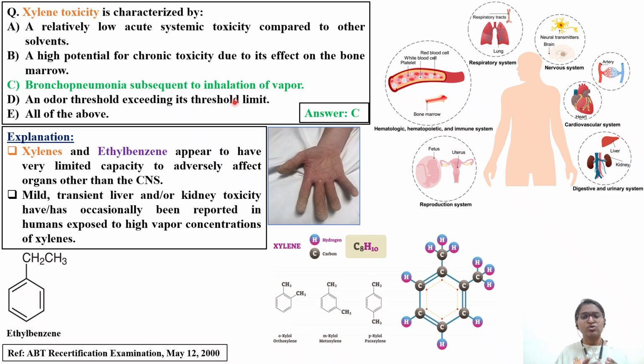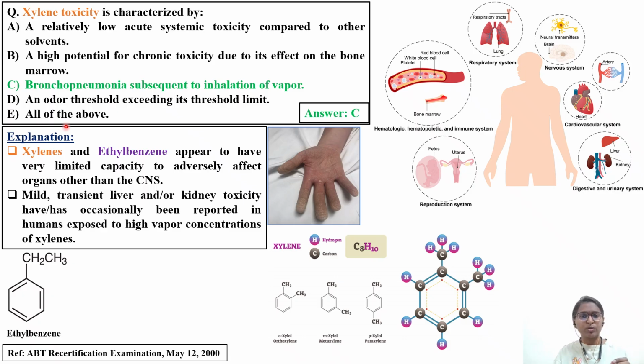Such types of poisonous gases also have an odor limit. If you look into MSDS section 8, in addition to the occupational exposure limit, with respect to odor also, and with respect to surface contact also, you will have some limits. That you have to remember. So, an odor threshold exceeding its threshold limit.